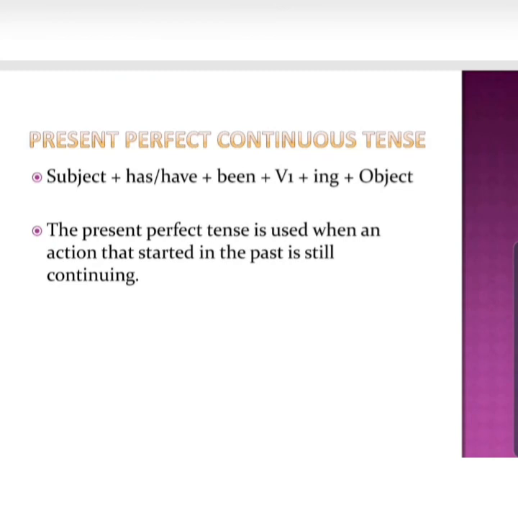Now the present perfect continuous. This is the last one in the present tense category. Present perfect continuous is the tense which is used when the action that started in the past is still continuing. In that manner you have to use present perfect continuous. Like, it has been raining since morning or since last night. So here we will use basically since or for. These words will be there in those sentences. Whenever you have to use present perfect or past perfect continuous, you generally use since and for.